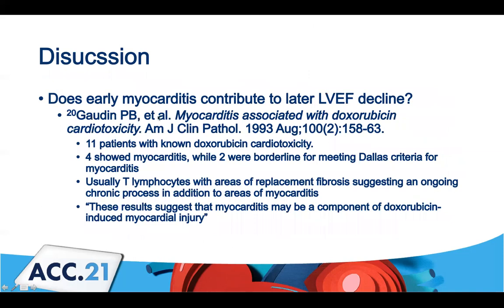And this is one paper looking at the histology of myocarditis. They took 11 patients with known doxorubicin cardiotoxicity. And interestingly, 4 of those biopsies showed myocarditis, and then 2 additional were showing borderline criteria for myocarditis. It was usually a T cell population with areas of replacement fibrosis that suggested there might be 2 things going on, an area of mild myocarditis plus an area of chronic replacement fibrosis. And they quote from their paper, this suggests that myocarditis might be a component of a doxorubicin-induced myocardial injury.